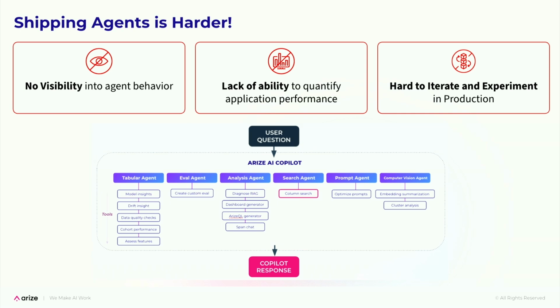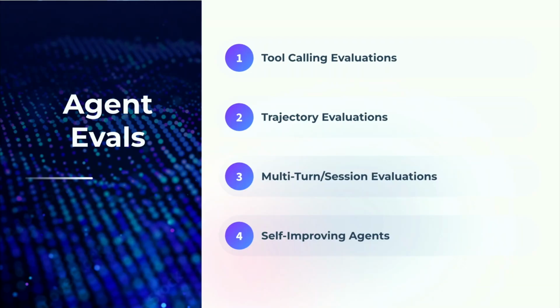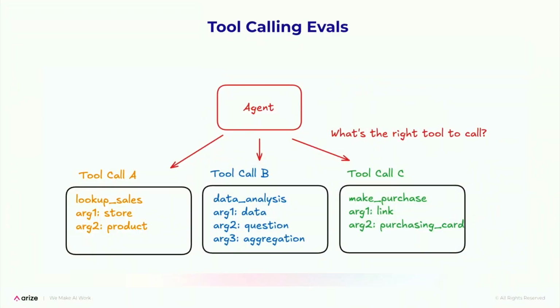So today what I'm going to go through, and I'll jump into a demo really quickly, because it's always easier to see this stuff, but let me first start off with the 4 main things that we think about when we talk about agent evaluations. I'm going to dive into each one of these. We'll do a little conceptual overview, and then we'll go into a demo so we can see what these look like. The first one is evaluating tool calls. Most of these agents have a number of different tools, like tool call A, tool call B, tool call C, that they have access to.